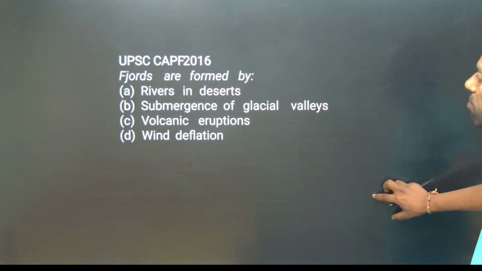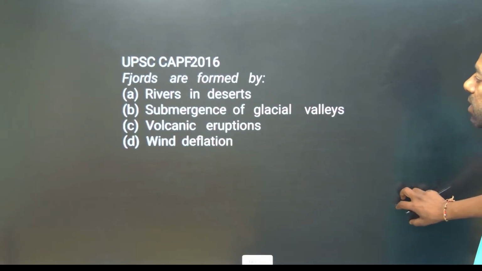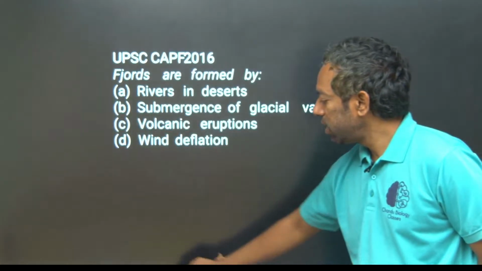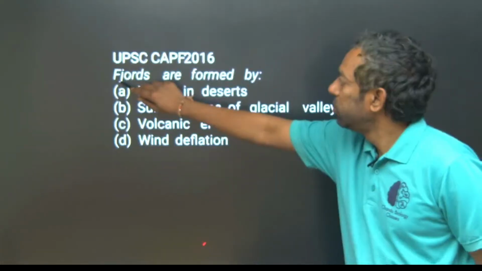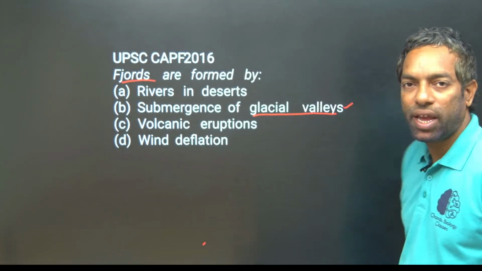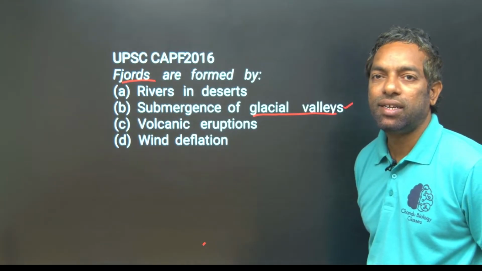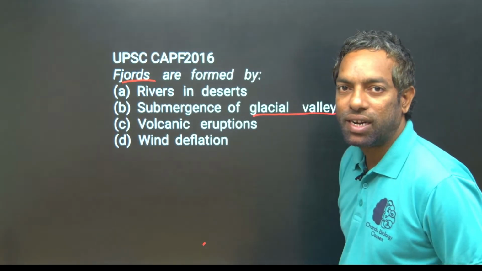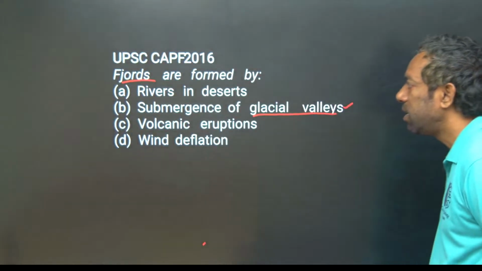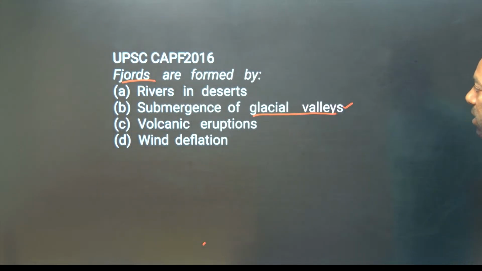Fjords are formed by rivers in deserts, submerged glacial valleys, volcanic eruptions, or wind deflection? Of course, fjords are formed from glacial valleys, as we just discussed, in Scandinavian countries like Norway, Sweden and Finland. Glacial melt causes submergence of glacial valleys.